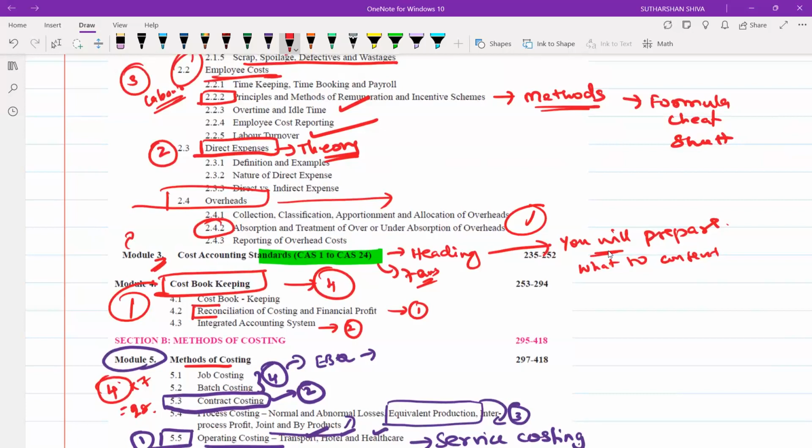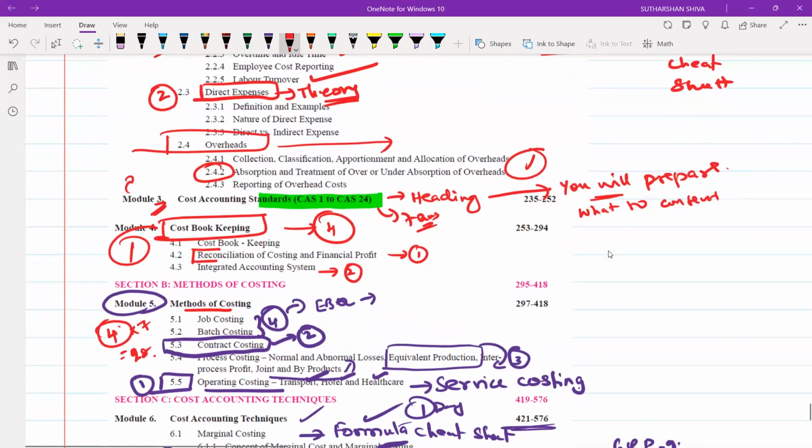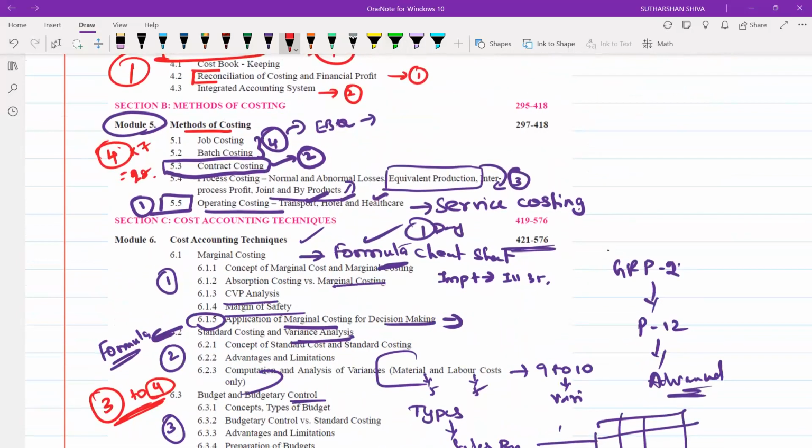Complete module 6 and module 5, then come to the order I will tell. If I want to tell which you should give more priority, I will use colors. I will use green for more priority, the A category. The A category will be module 6.